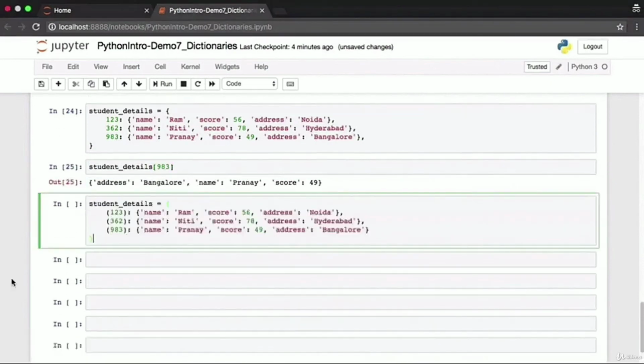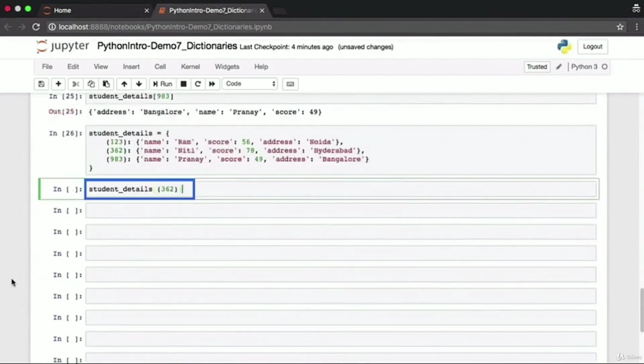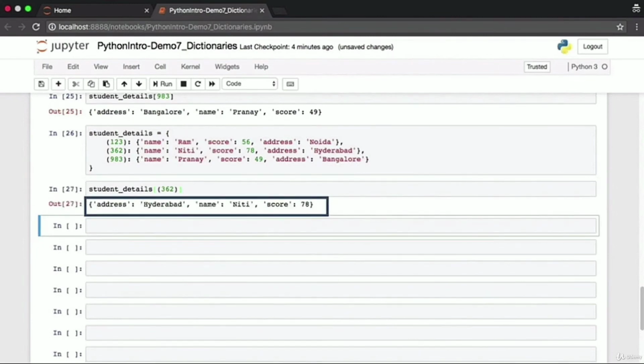We learned in the last lecture that tuples are immutable. Once created, they can't be modified, which means tuples can also be dictionary keys. Here, the student ID is the dictionary key, but is present in the form of a tuple. When you now try to access the details of a particular student, make sure you specify the key within square brackets in a tuple format. Keys as they were originally specified were tuples, so when you look up things using the key, you'll use a tuple as well. This will give you Niti's details.